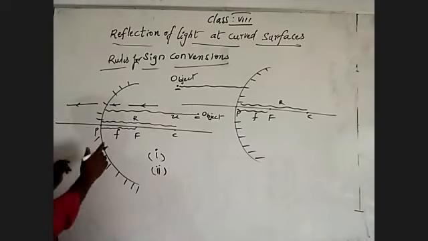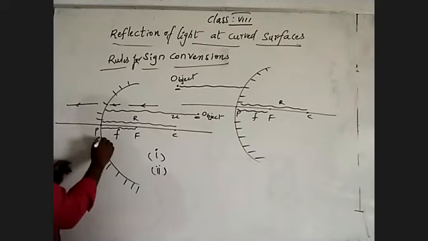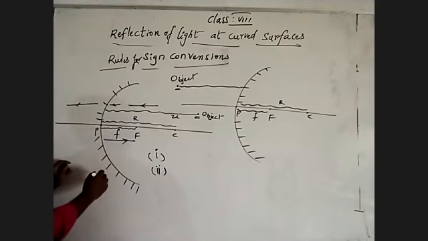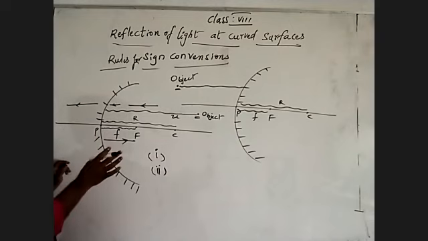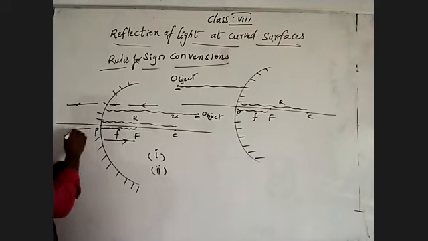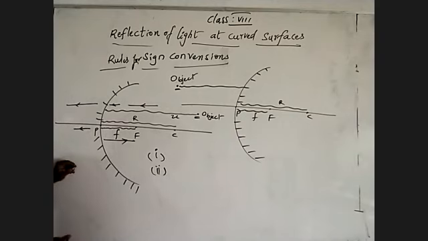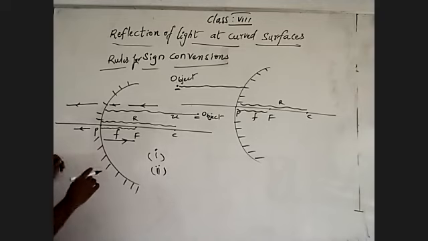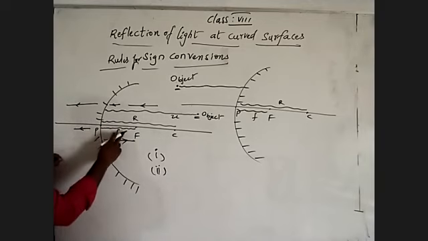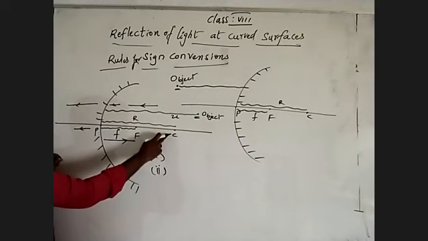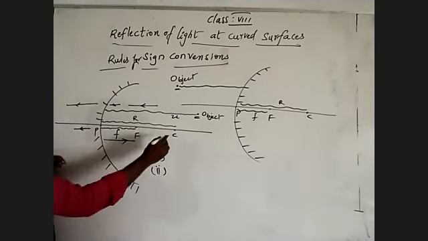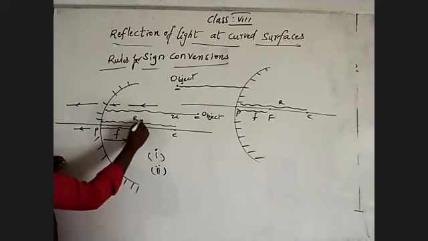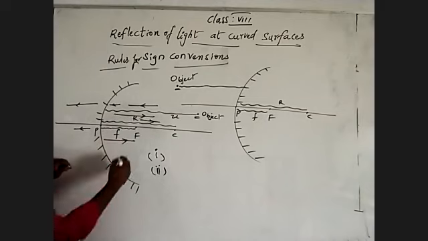Measuring from the pole means we have to measure in this direction. If you measure the distance in the same direction as the incident light ray from the pole, that is positive. But see here, we are measuring from the pole to focus, pole to center of curvature, pole to object.